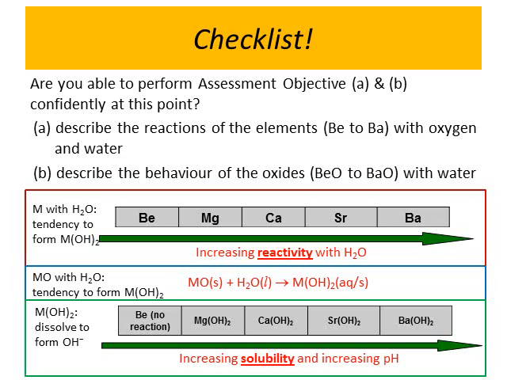As long as you are able to get a little grasp of this graph, you should be able to remember things better. Firstly, from beryllium down to barium, the metals themselves have increasing reactivity with water. Remember, beryllium does not react. Following that, magnesium reacts best with steam. Following that, all the way down, calcium, strontium, and barium react with water to form the respective hydroxides.